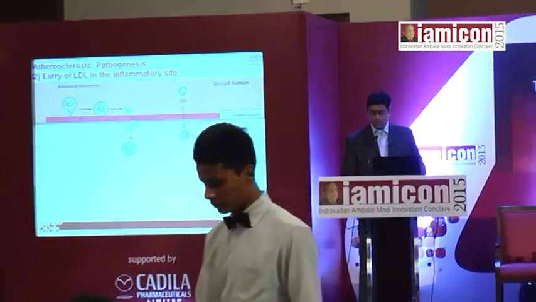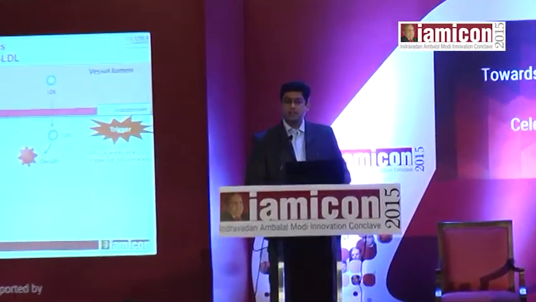Once it gets into the arterial intima, it gets oxidized. The LDL becomes oxidized, what we call oxidized low density lipoprotein. It is a very important trigger for inflammation. This leads to conversion of monocytes into macrophages. These macrophages engulf the oxidized lipoprotein and form what are called foam cells, and this is the initiation of atherosclerosis. This is the initial step called fat streak formation,